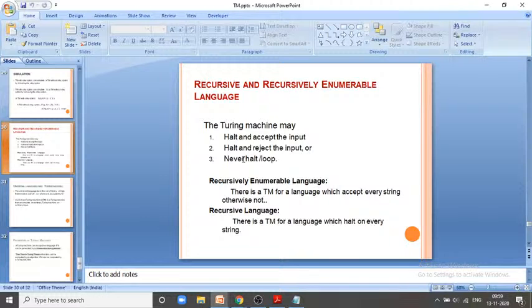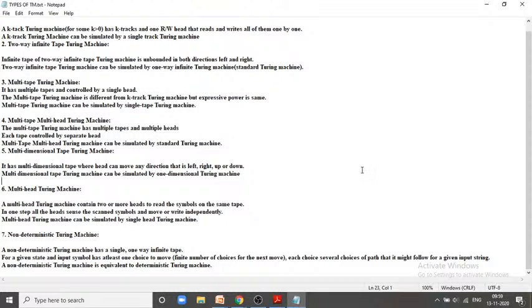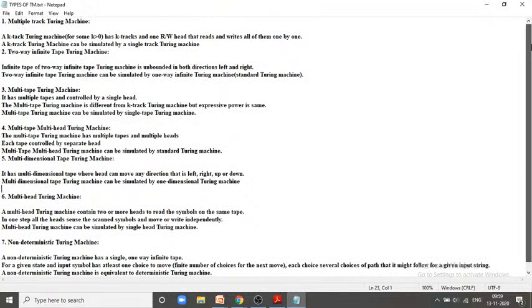Now come to the last point, the variations of the Turing machine. What are the variations? Very briefly I am explaining, because I have already explained it. First is the multi-track Turing machine, where multiple k number of tracks are present. I am not going into the details.